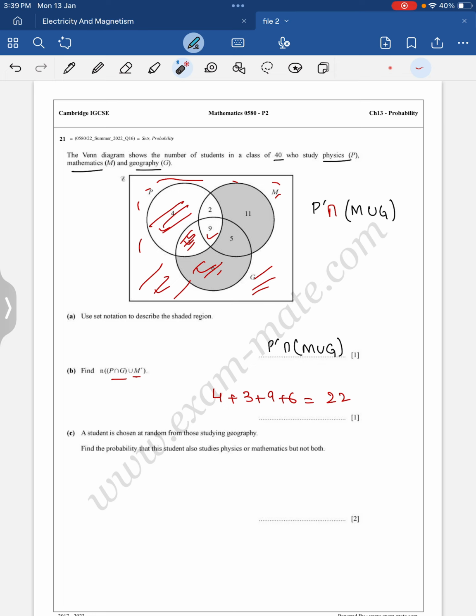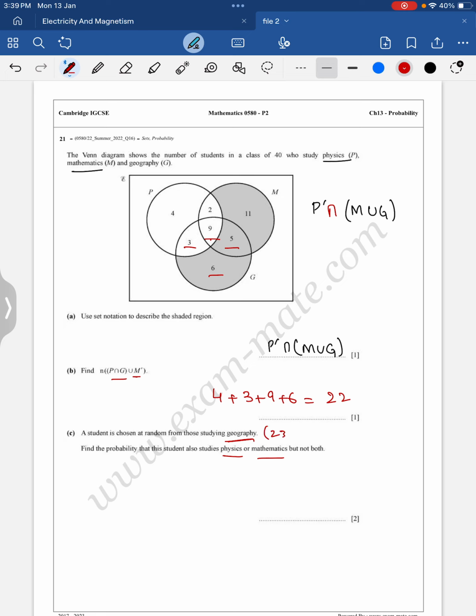A student is chosen at random from those studying geography. Find the probability that the student also studies physics or mathematics. Now choosing from the students who study geography, it means that we are just choosing from this side. And how many elements are here in total? 5 plus 9, 14, 14 plus 6, 20, 20 plus 3, 23. So in total geography students are 23.